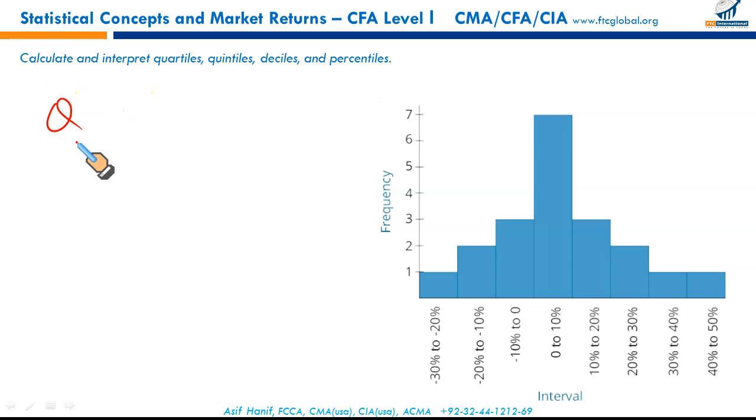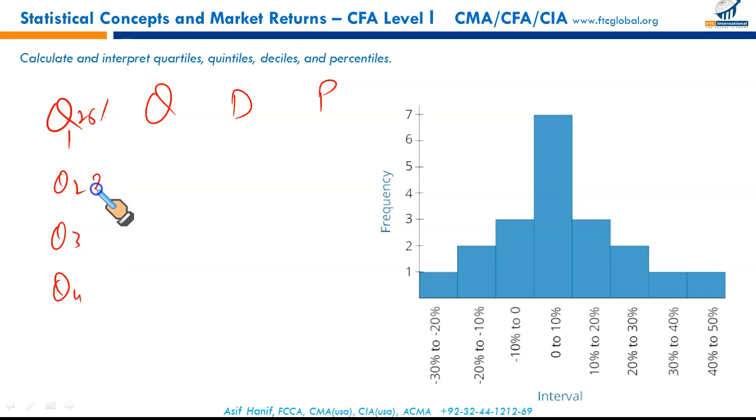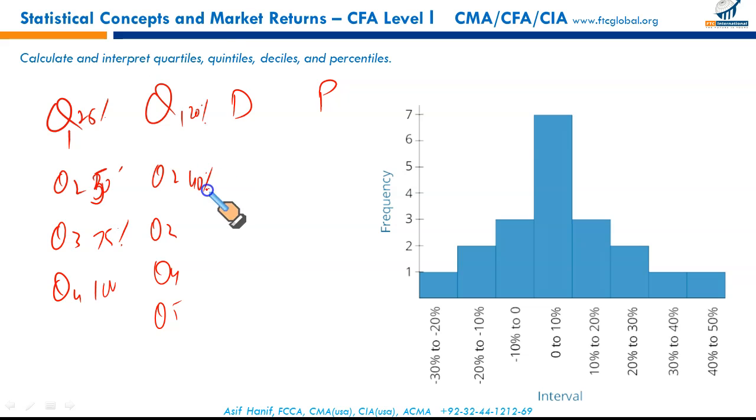Quartiles, quintiles, deciles and percentiles. When the data is split in 4 equal parts, that's called quartile: first quartile, second quartile, third quartile and fourth. This represents 25% of your data, 50%, 75% and 100%. Quintiles split in 5: Q1, Q2, Q3, Q4, Q5. This represents 20% of your data, 40%, 60%, 80% and 100%.